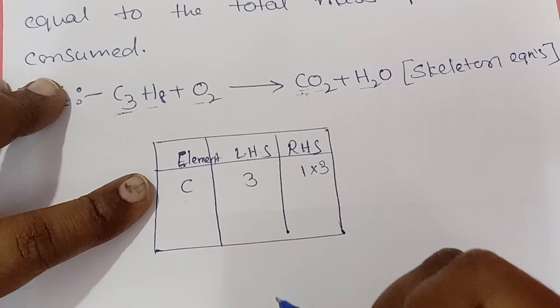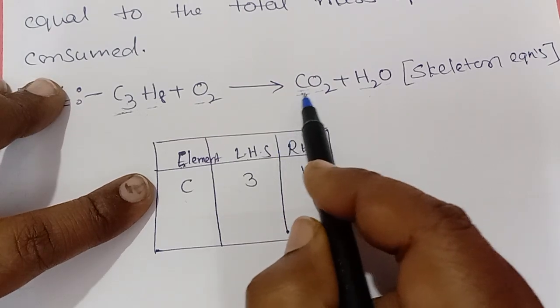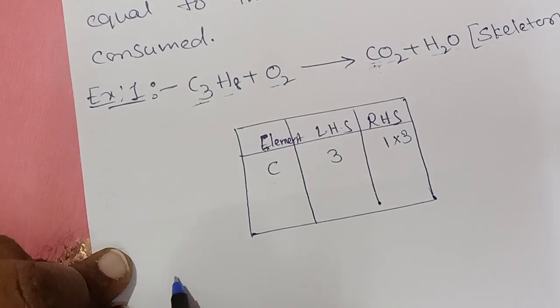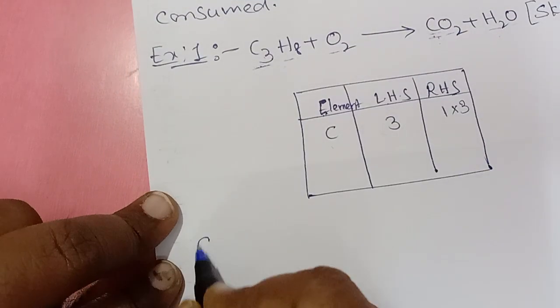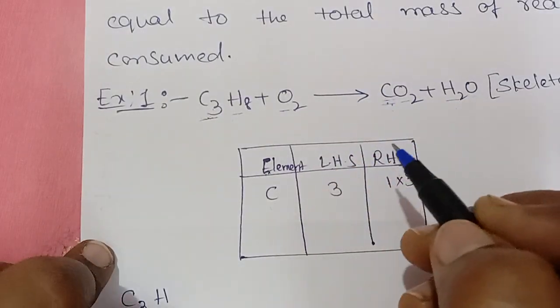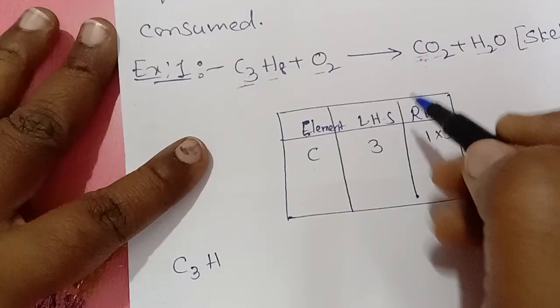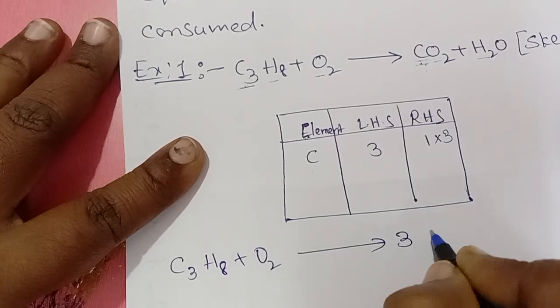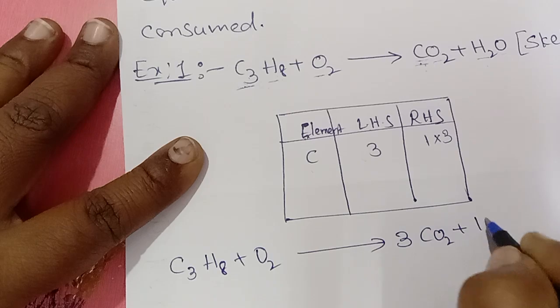So on the right hand side we multiply with 3. After that, write the whole equation again. Don't simply add 3 like this, you will get confused. So C3H8 plus O2 gives 3CO2 plus H2O.